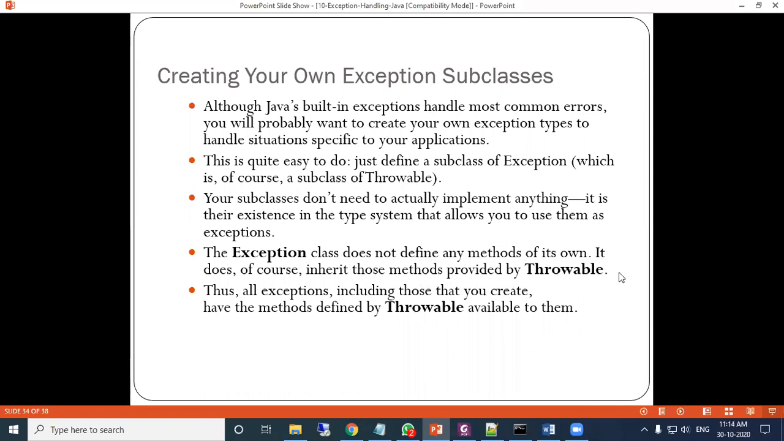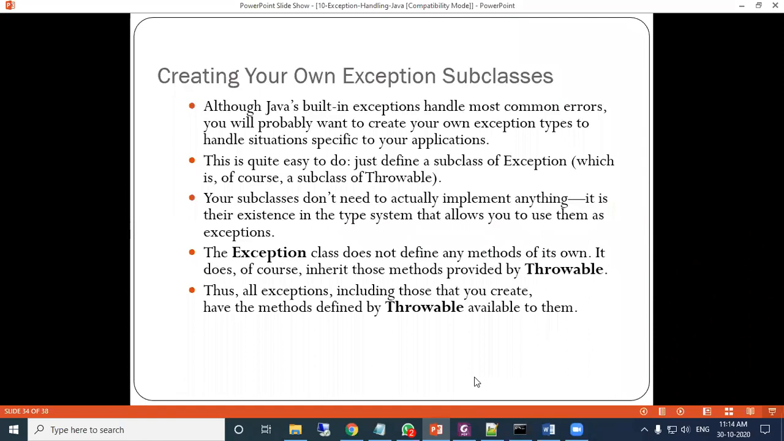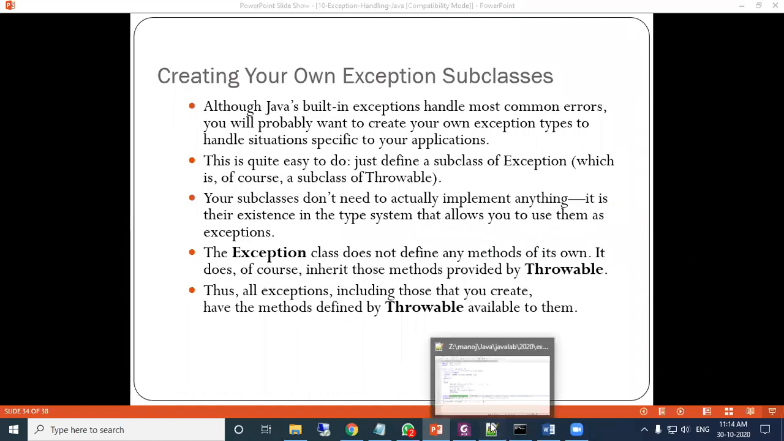There are so many throwable exceptions, which are defined, maybe built in, or you will define your own. Thus, all exceptions, including those that you create, have the methods defined by Throwable available to them. In Throwable, they are available. Okay, so now let us see and check one program, a user-defined exception program.